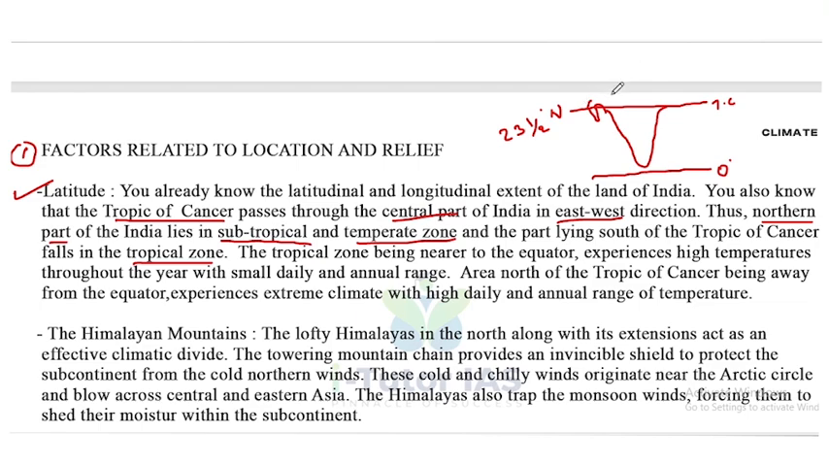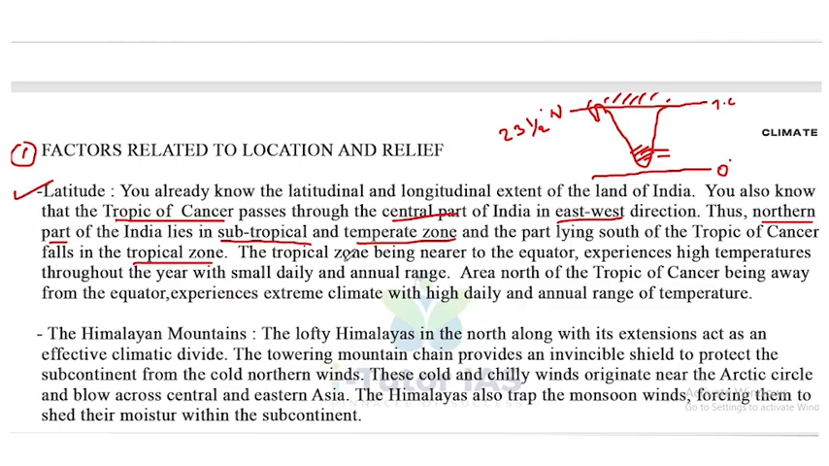Okay, so the climate of this area is subtropical or temperate zone, but below the Tropic of Cancer. Then, because these areas are near to the equator, they experience tropical zone. These areas are tropical zone.